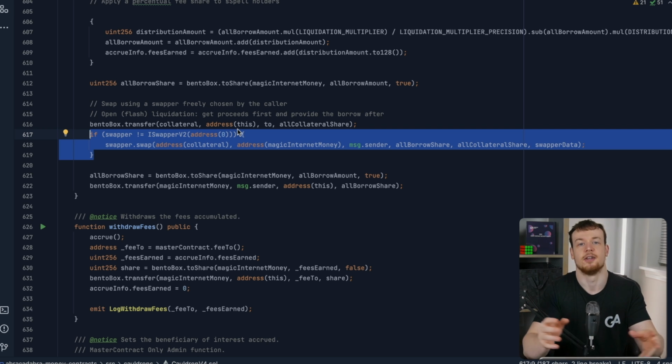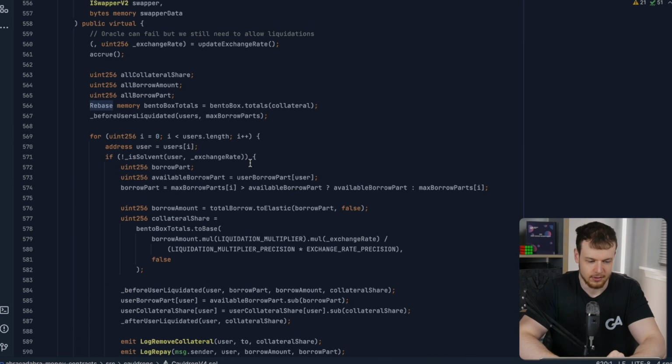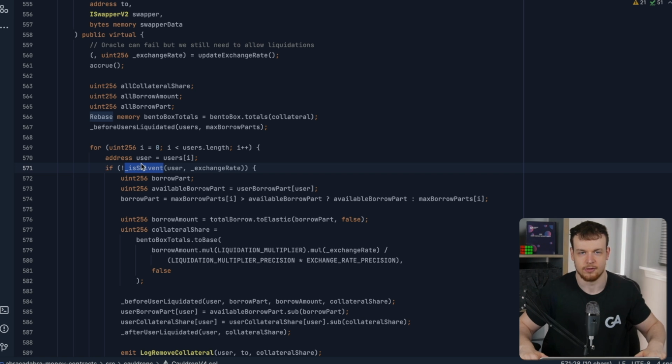And then the idea is that a little sliver of collateral will be left over that you didn't need to pay back the MIM, and that is your profit for just calling this function and making the swap and paying back the debt and closing out those positions, right? So that's the incentive for people to call this liquidate function. So one final detail here, which is an important detail of this, is deciding when is a position liquidatable, right?